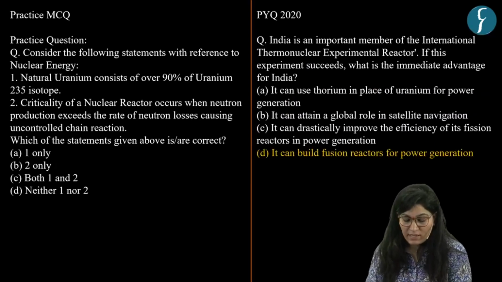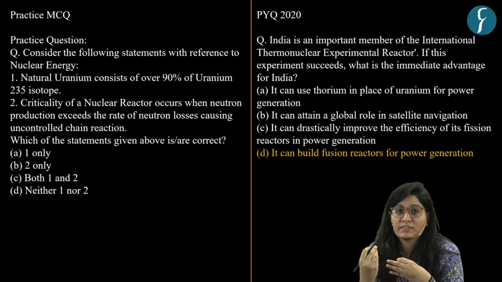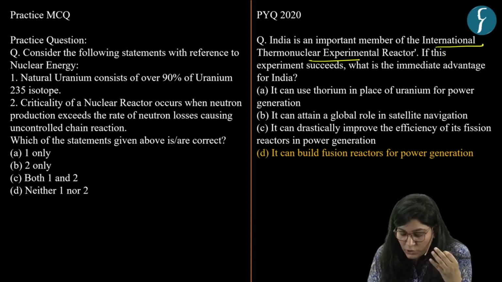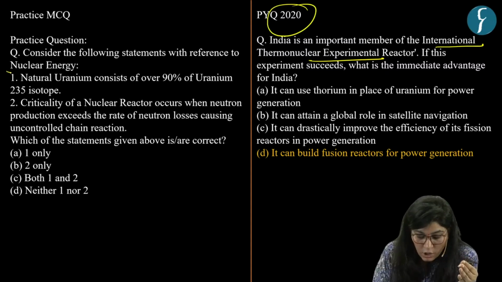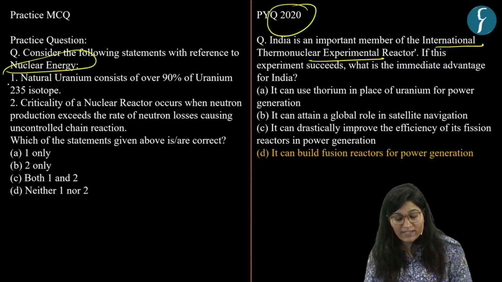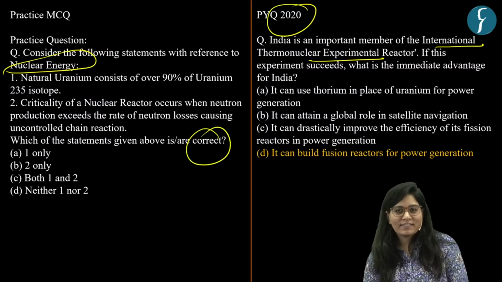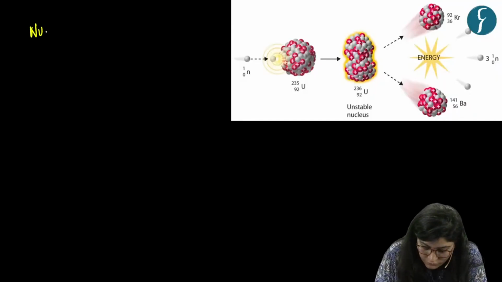Okay, now UPSC has been asking questions based on different aspects related to nuclear power or nuclear power plants. This question was based on International Thermonuclear Experimental Reactor, which came in year 2020. So here we have taken a practice question based on nuclear energy, and you are provided with 2 statements, and you need to find out the correct one. Before that, first we need to understand basics about nuclear energy, and we'll start with nuclear fission.